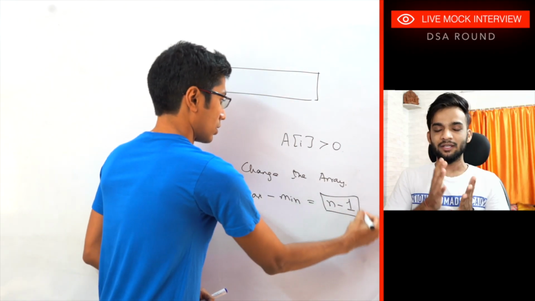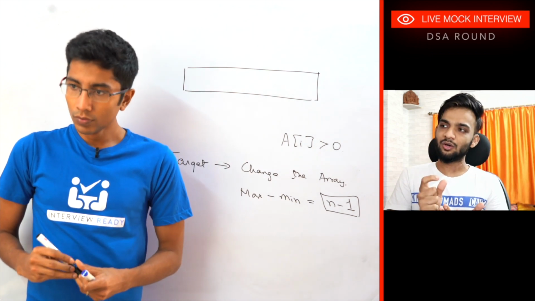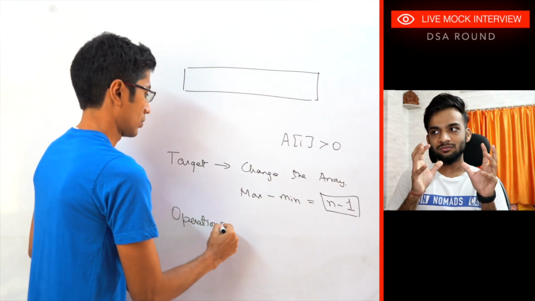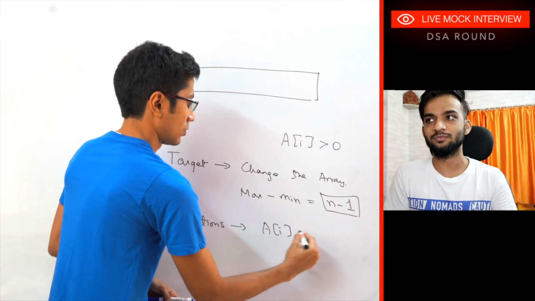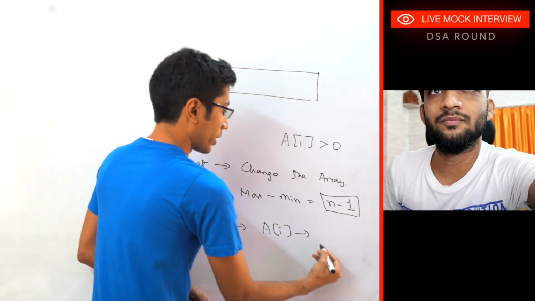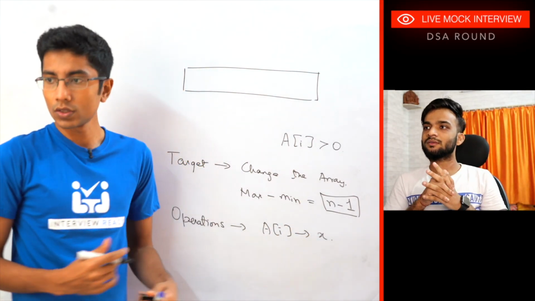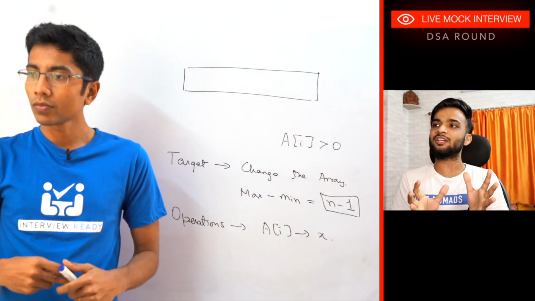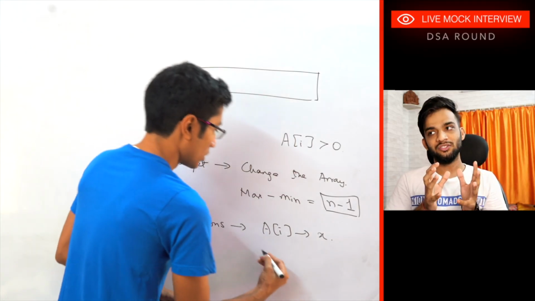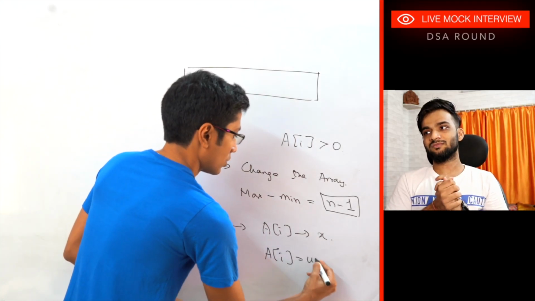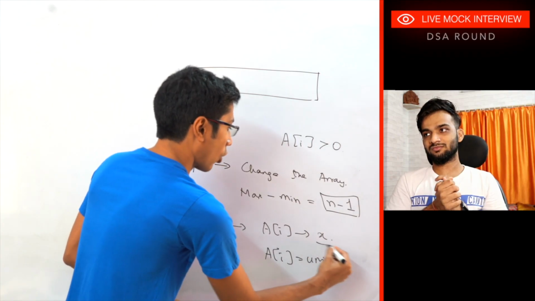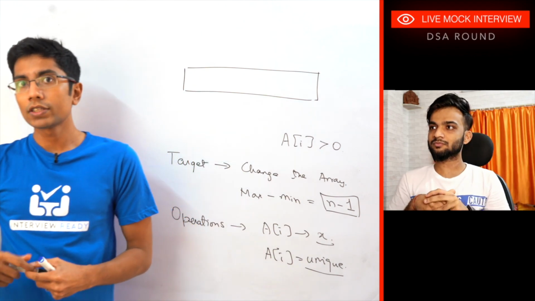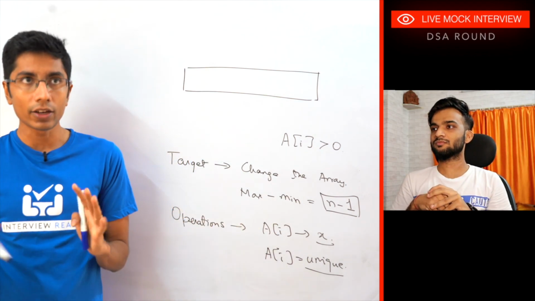Let's understand that. So you can pick any element, and you can change that to any integer that you're willing to, like any positive integer that you're willing to. Okay. I can do this. And the one more condition is, once you've changed the array, all the elements in the array should be unique. Should be unique. Yes. So at every step of this change, I am changing elements one by one, and at every step I have to make sure that all the elements of the array are unique.